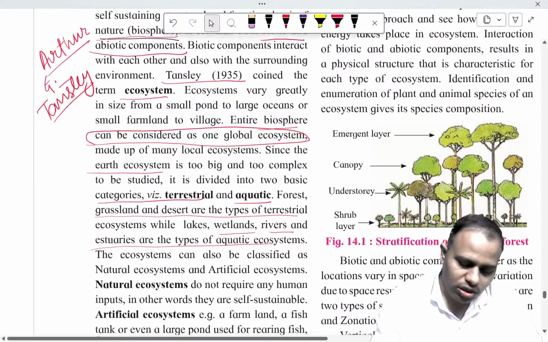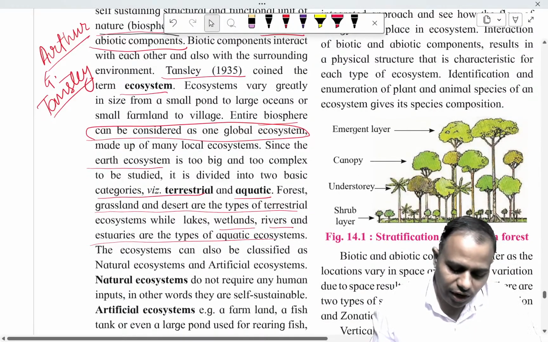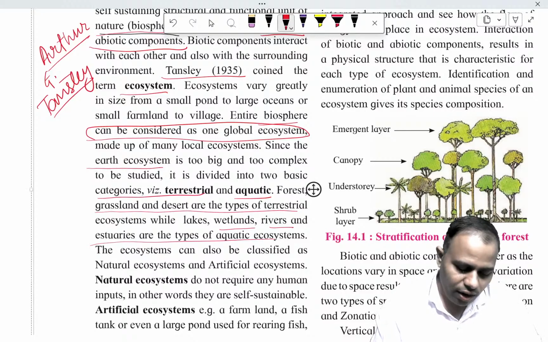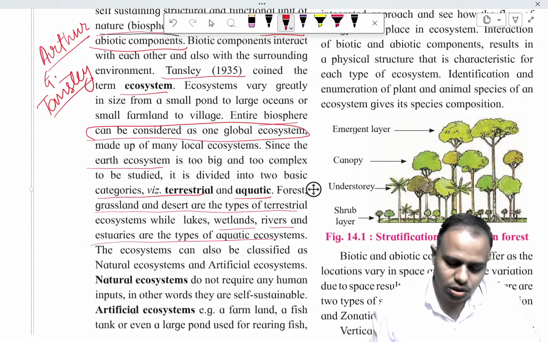The ecosystem can also be classified into natural and artificial ecosystems.